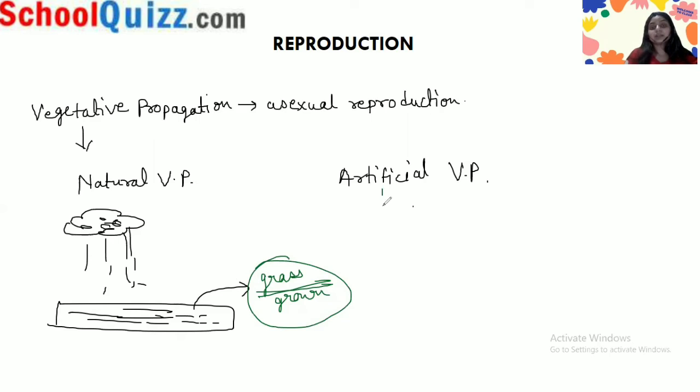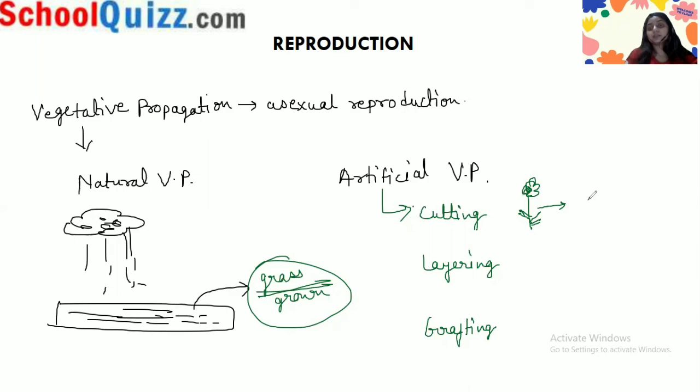And what is the artificial vegetative propagation? In this there are three methods: cutting, layering, and grafting. So what is cutting? Let's say this is a rose plant, and this is its stem. You take the stem of the rose plant and sow it in the soil.